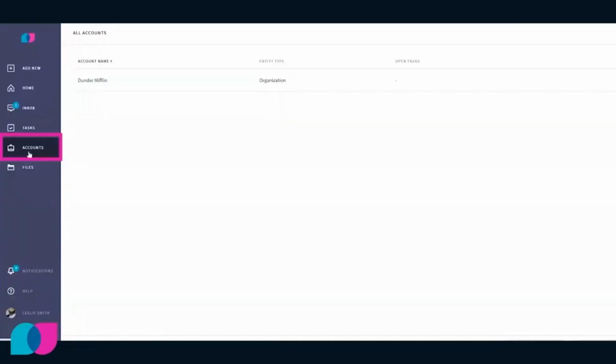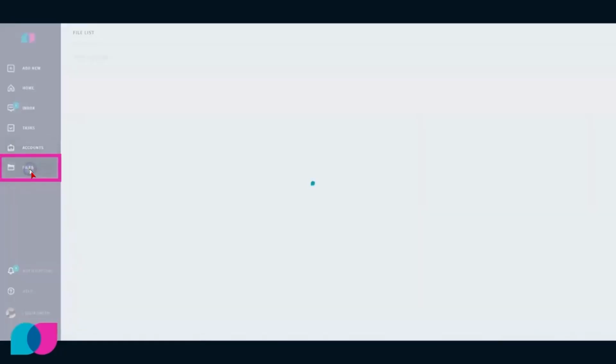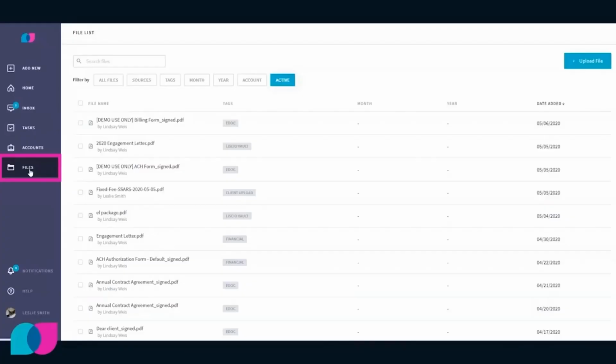Let's say you're a client with multiple businesses and you want to have everything organized. Under accounts is where you'll have all your businesses segregated, separated and organized. And of course, the most important part, or one of the most important parts, would be files. Let's just say this is where all the files that you need that we upload will live, and vice versa. This is where we'll be expecting our clients to upload their respective files. It'll live here, and of course, it could be deleted by the clients whenever and for whatever reason, typically.